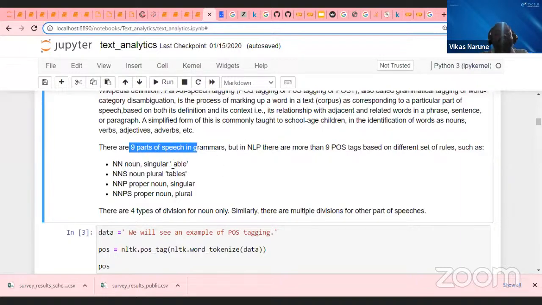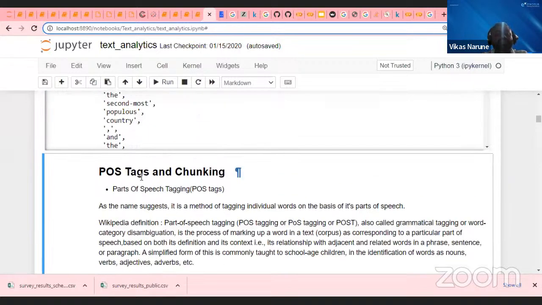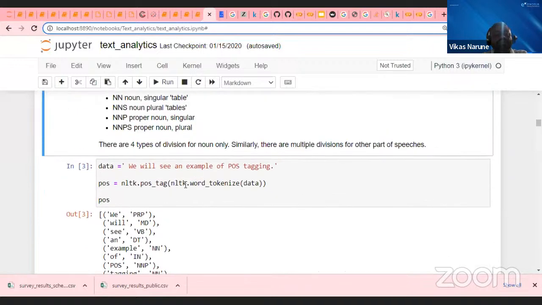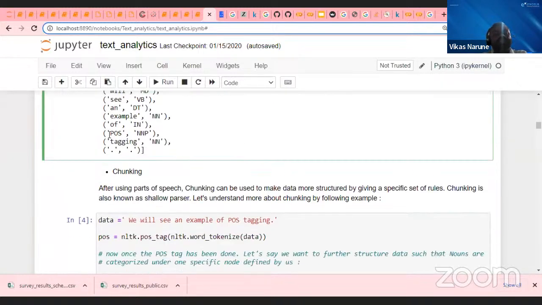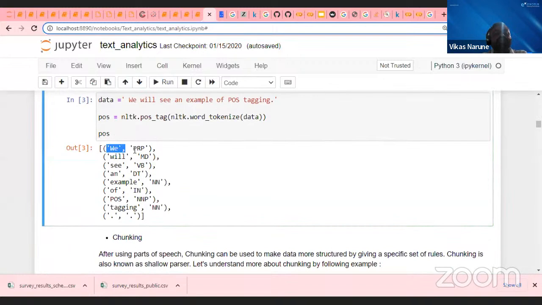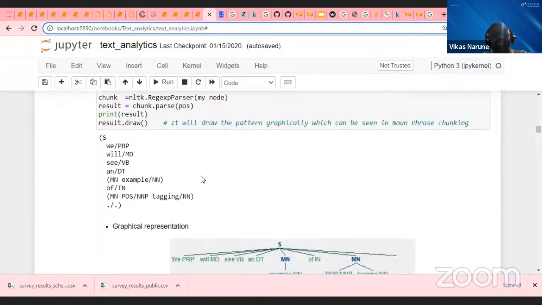Okay, so once I import this POS tagging, this is the way I do it: nltk.pos_tag. Once I pass the tokens of the sentence words, it will give me directly this kind of mapping: pronoun, verb, noun, and so on. This entire thing will be given.